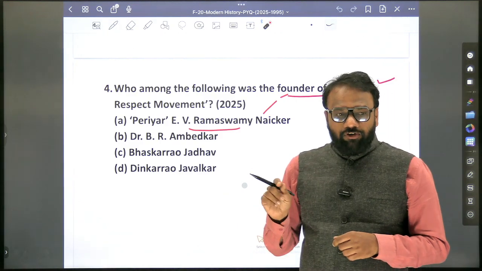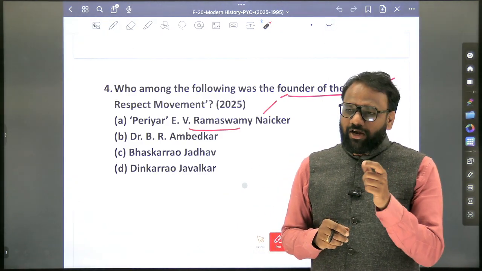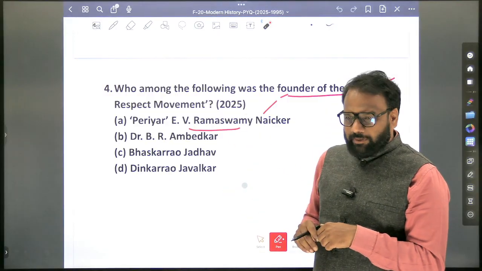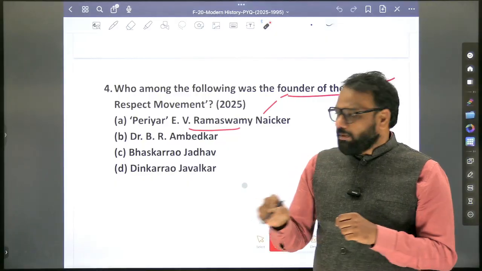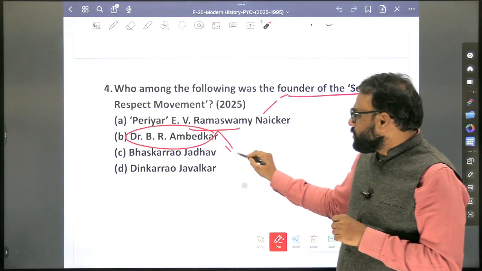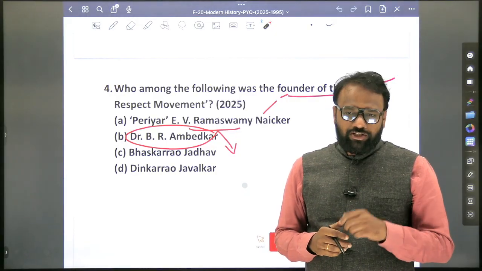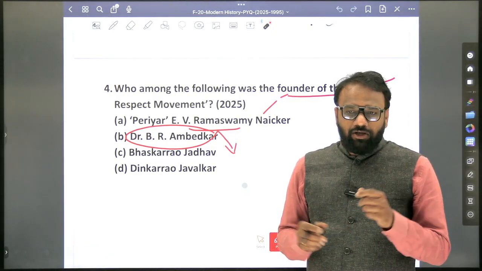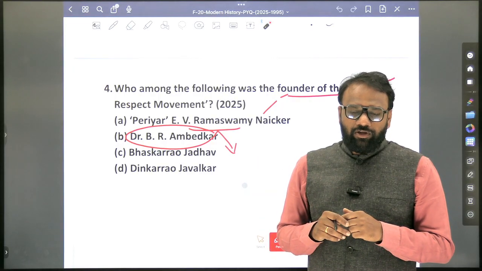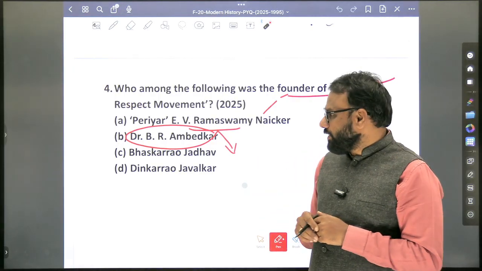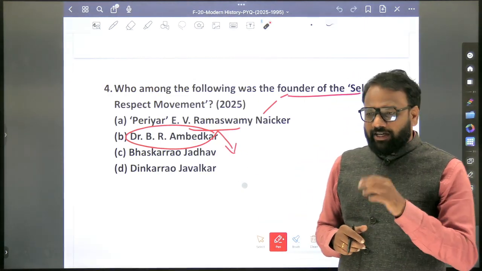This information I have compiled from Spectrum, not from Bipin Chandra. Wherever necessary, I have compiled from Spectrum. Similarly, in the notes I also mentioned Dr. B.R. Ambedkar and the associated organizations. Can you recall one or two organizations? Social organizations, not political parties. So socio-religious reform organizations. No, that is a particular movement. So one or two organizations also, if you have that history book, you can go through the compilation. At the end, it has been mentioned.